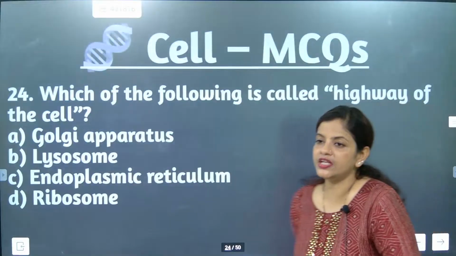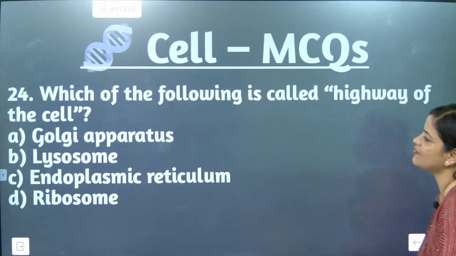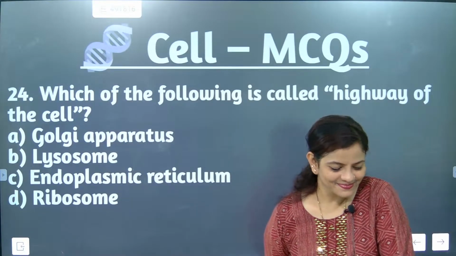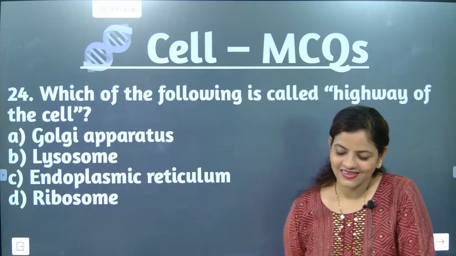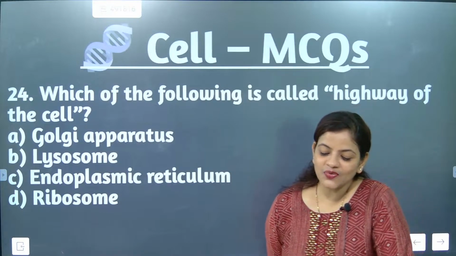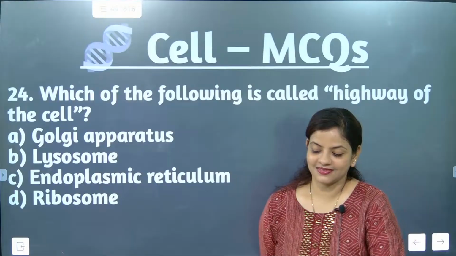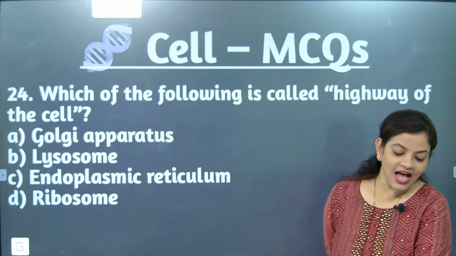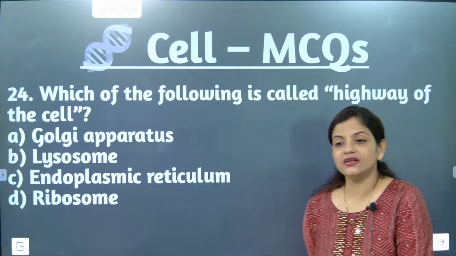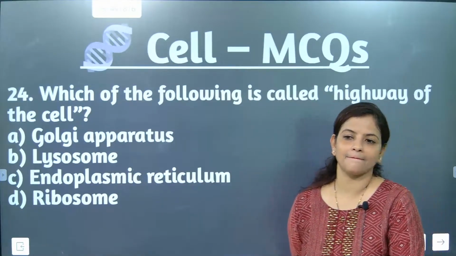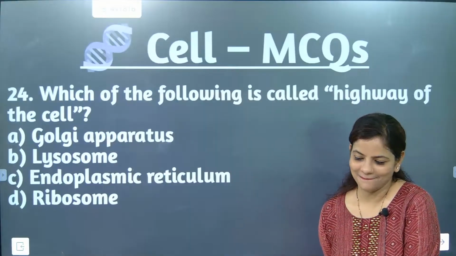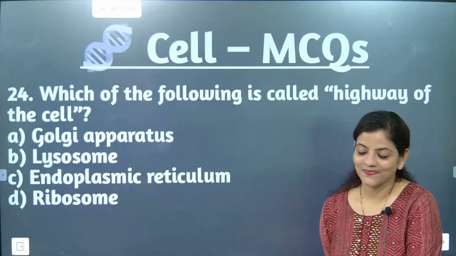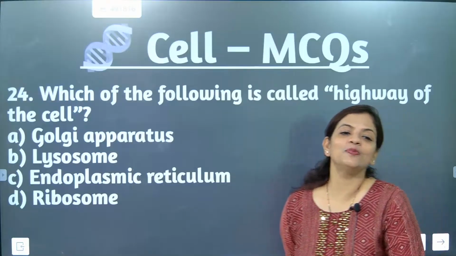Go for question number 24. Which of the following is called the highway of the cell? Think nicely and say which one is called the highway of the cell. Come on, go for it. The correct answer is endoplasmic reticulum.